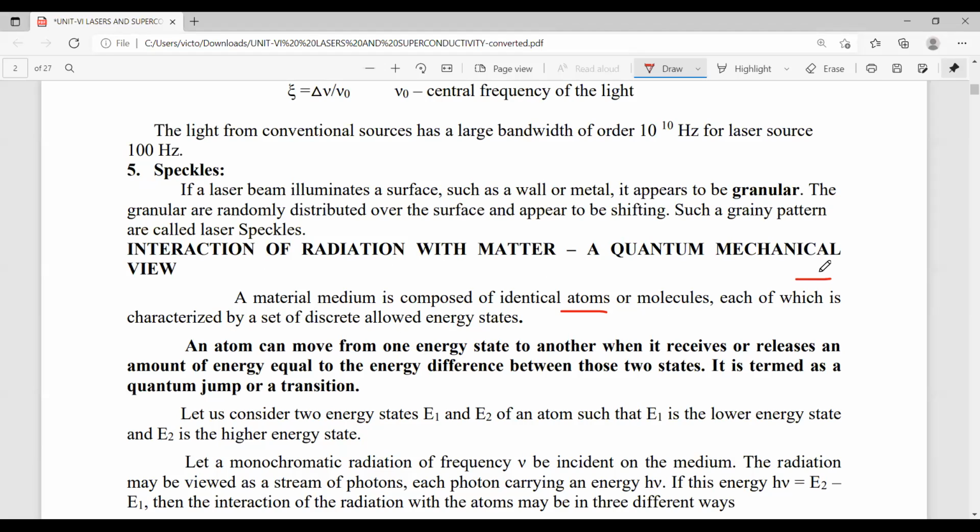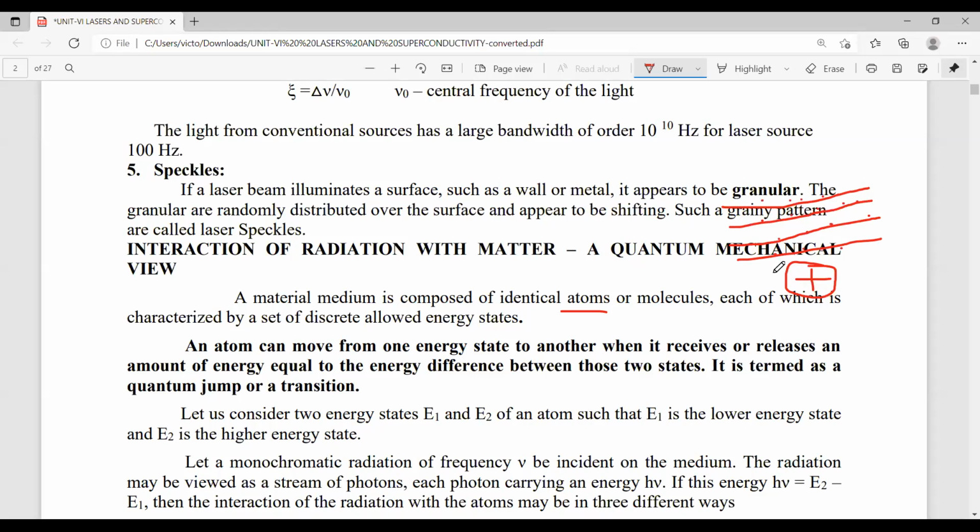In the last lesson, I explained it. For example, this indicates the nucleus positive charge, and above the nucleus there are different energy levels. So here the atoms are located on these allowed energy levels.